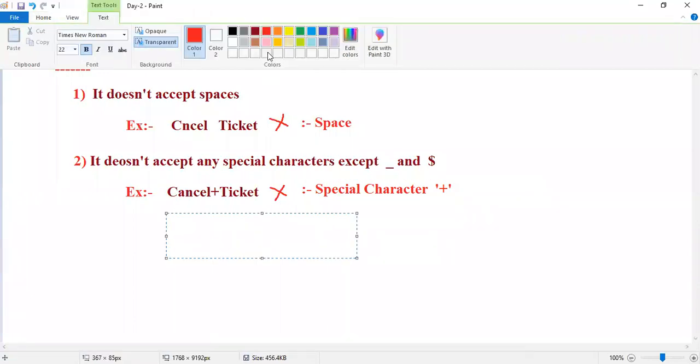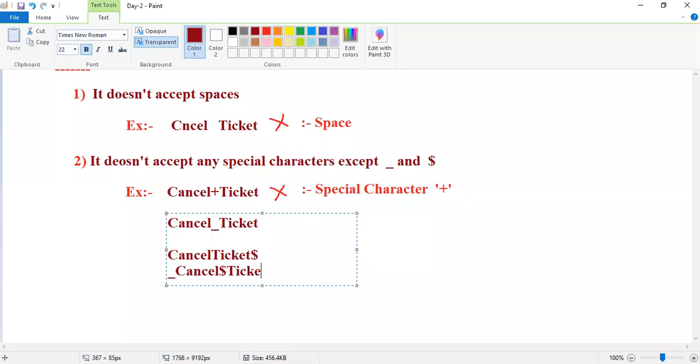If you want, you can mention cancel underscore ticket. Accepted. Otherwise, cancel ticket dollar. Accepted. Otherwise, underscore cancel dollar ticket underscore. Accepted, no problem.